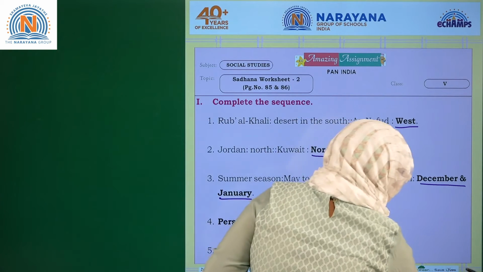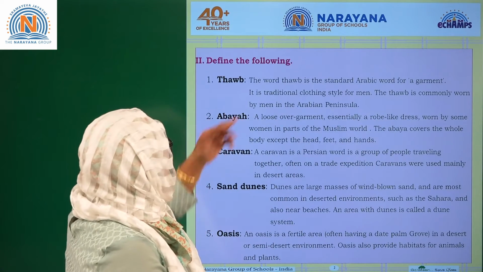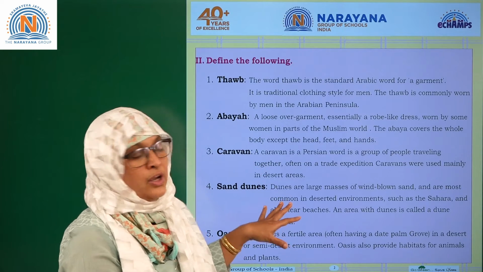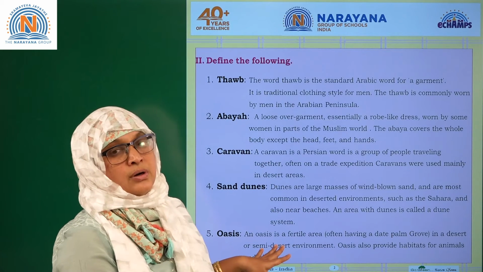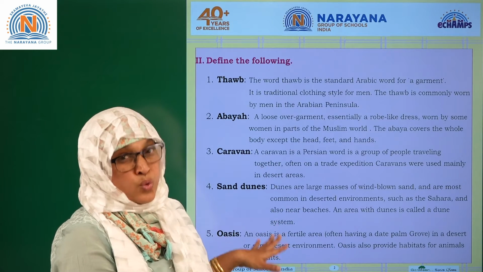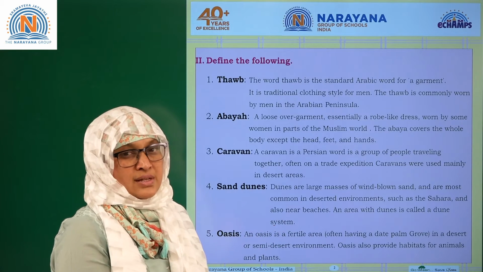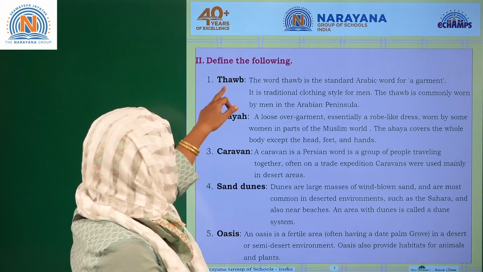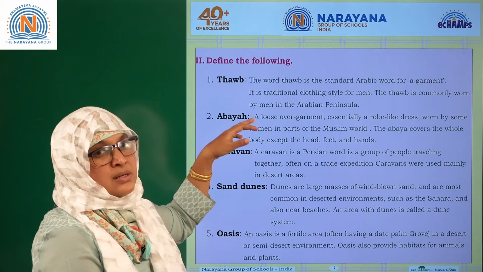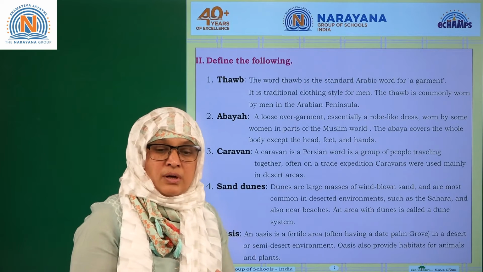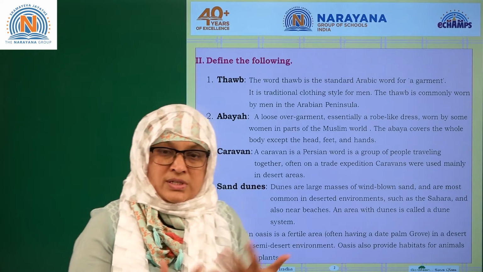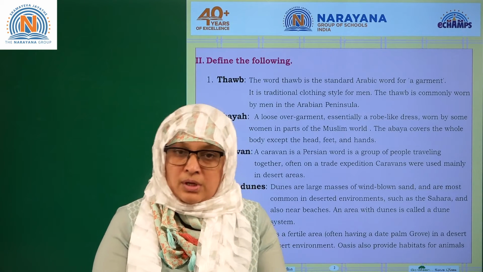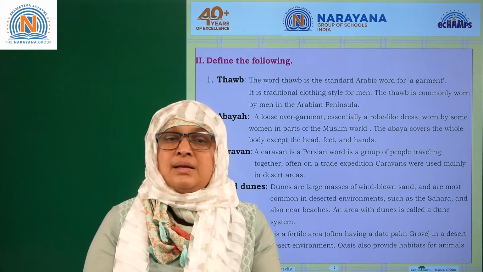Coming to the next slide. Define the following. We have some set of words which are very important in this lesson. Let's understand. Thawb. Thawb is a garment, an Arabic word. Garment is nothing but a cloth, which is worn by men in Saudi Arabia.